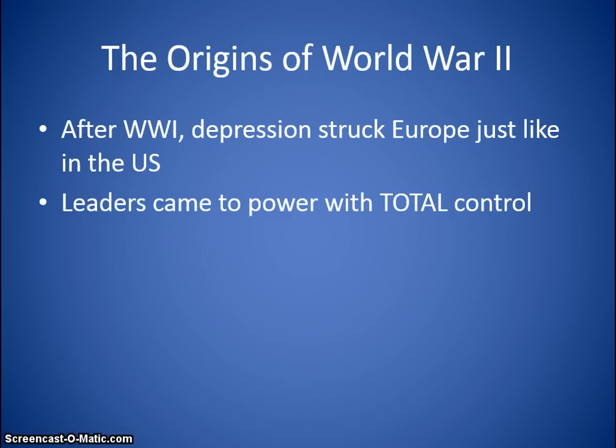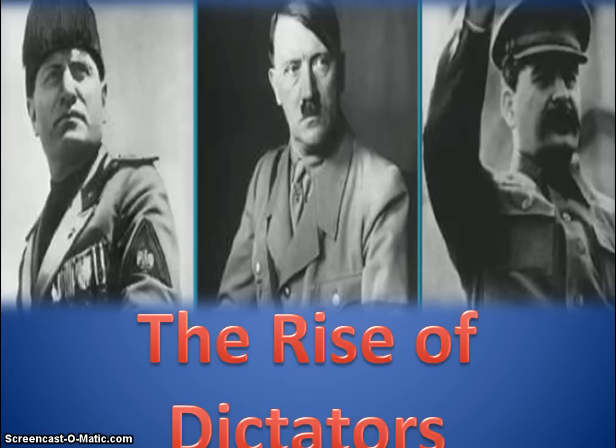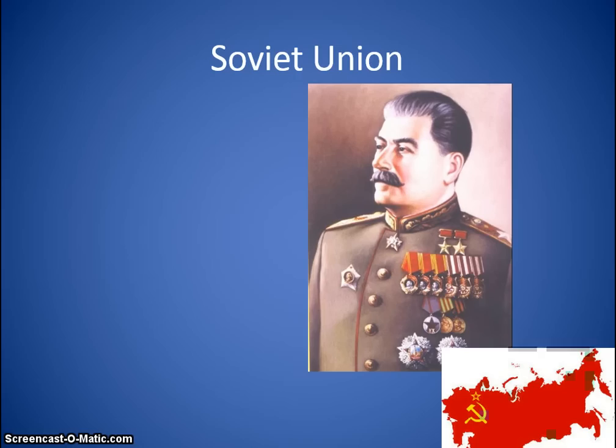Okay. It says leaders came to power with total control. When you are in a situation where you have nowhere else to turn to or no one to turn to, a lot of people become very easily swayed, and that's how some dictators come to power. So we're going to go over three of the main ones and how they became dictators.